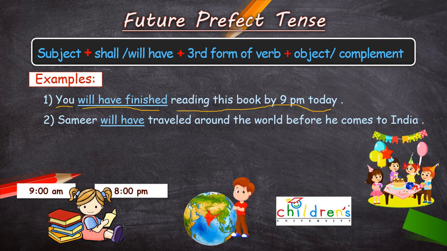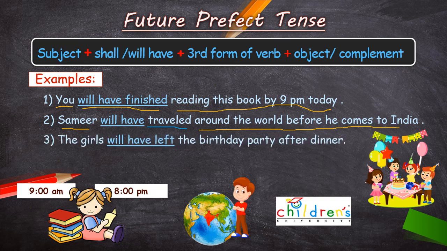Now see the second one. Sameer will have travelled around the world before he comes to India. So children, you can see here Sameer is what? A singular noun and it is the subject, but we are using have because in future perfect tense we never use has. So Sameer is the subject, will have travelled, and around the world before he comes to India is the object. Clear?